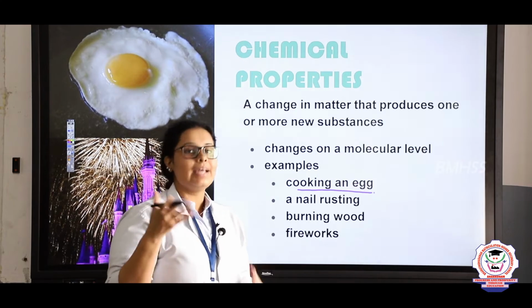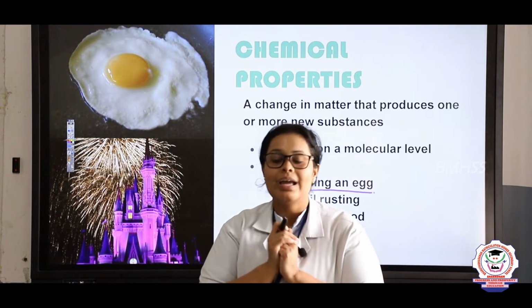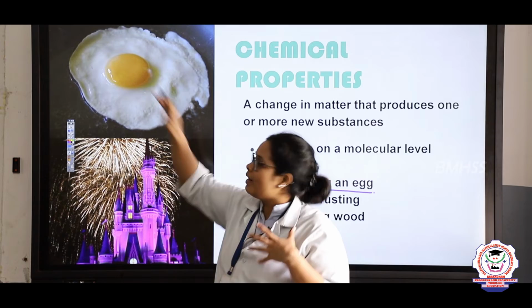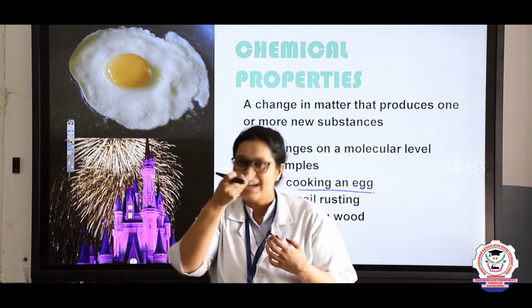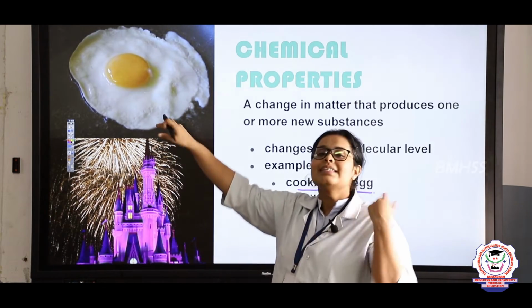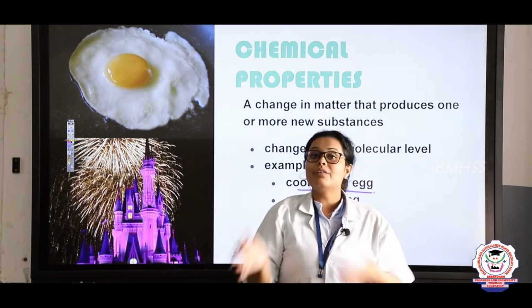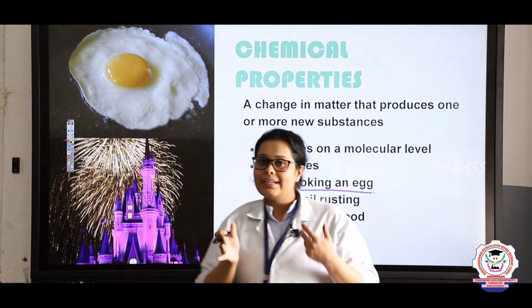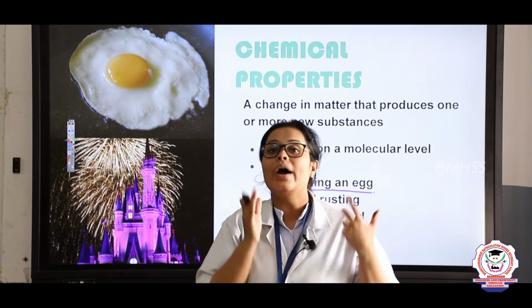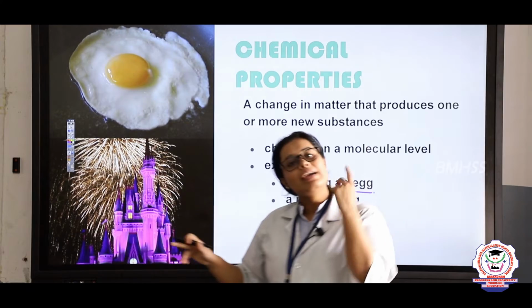When you are cooking the egg, first it's a raw egg, right? After cooking it into an omelette, or sunny side up, when this is cooked, it cannot be converted back into the raw egg. So this is an example of chemical change.